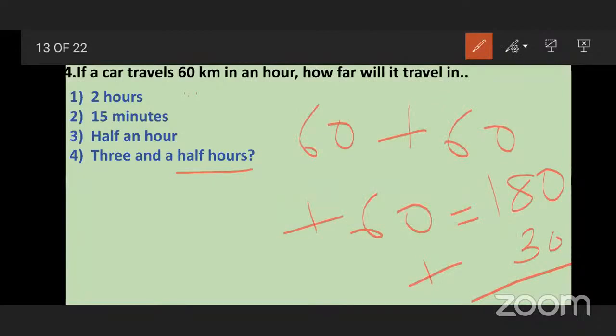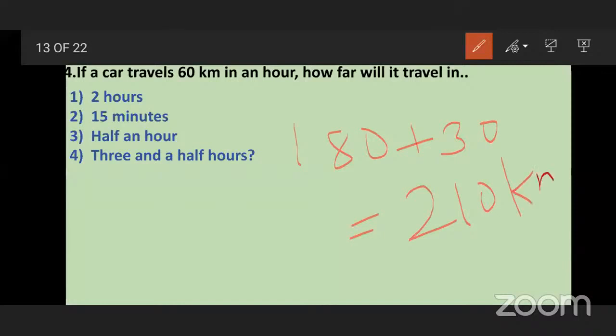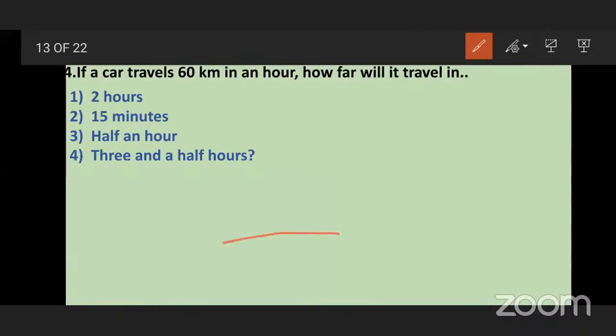0 plus 0 is 0. 8 plus 3 is 11. 1 carry, 1 here. And 1 plus 1 is 2. So what answer do we get? 180 plus 30 we get 210 kilometers. So was it easy? 3 means we have to add 60 three times, and half means half of 60, that is 30. So 180 plus 30 we get 210. Okay, let's see this answer.